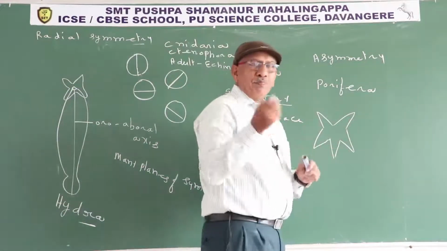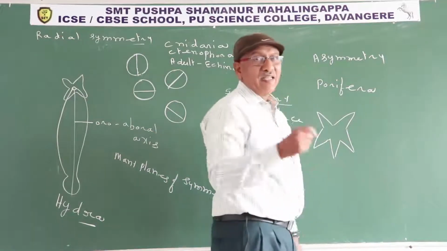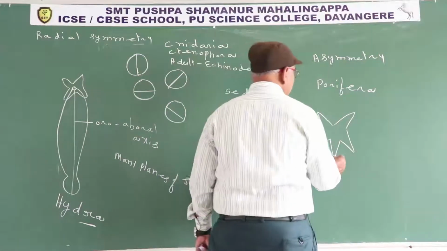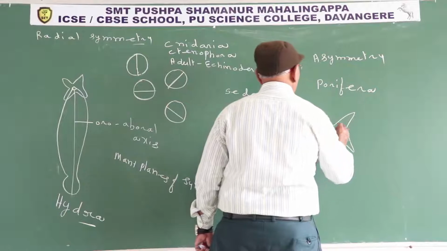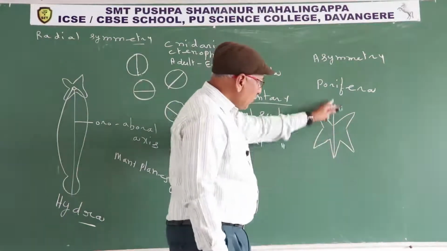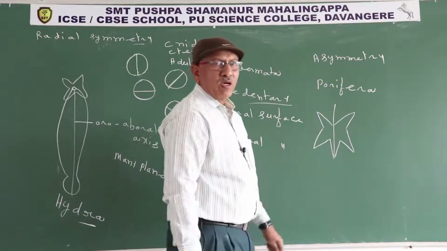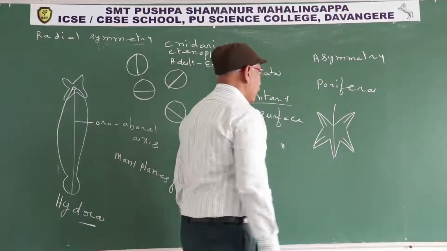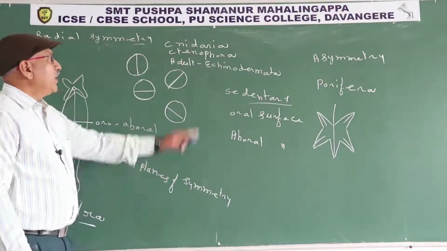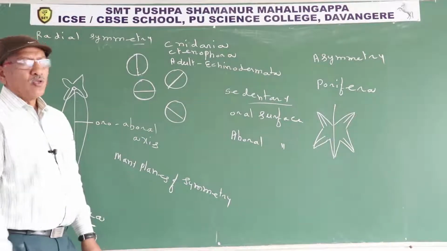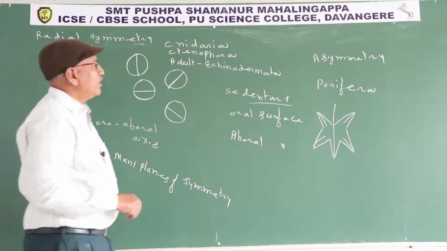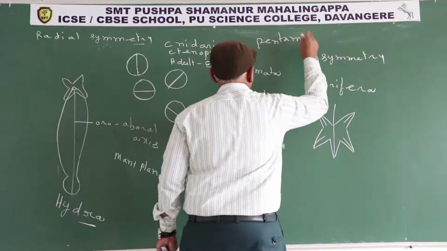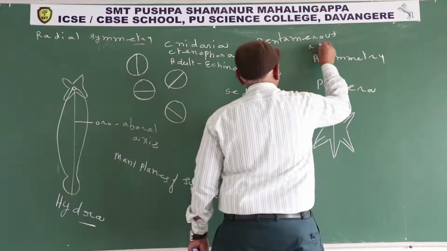Here is one unique character of radial symmetry in Echinodermata. Generally, they have 5 arms, with one plane of symmetry passing through each arm. If you cut the animal through this plane, the body becomes 2 equal halves. In this manner, each arm contains one plane of symmetry. So the number of planes of symmetry in adult Echinodermata is 5. So it is known as pentamerous radial symmetry.